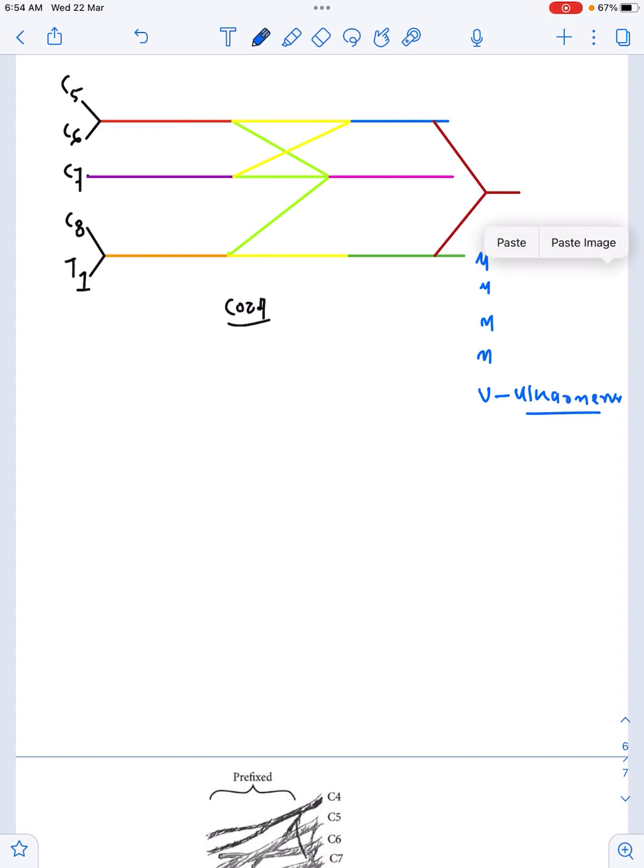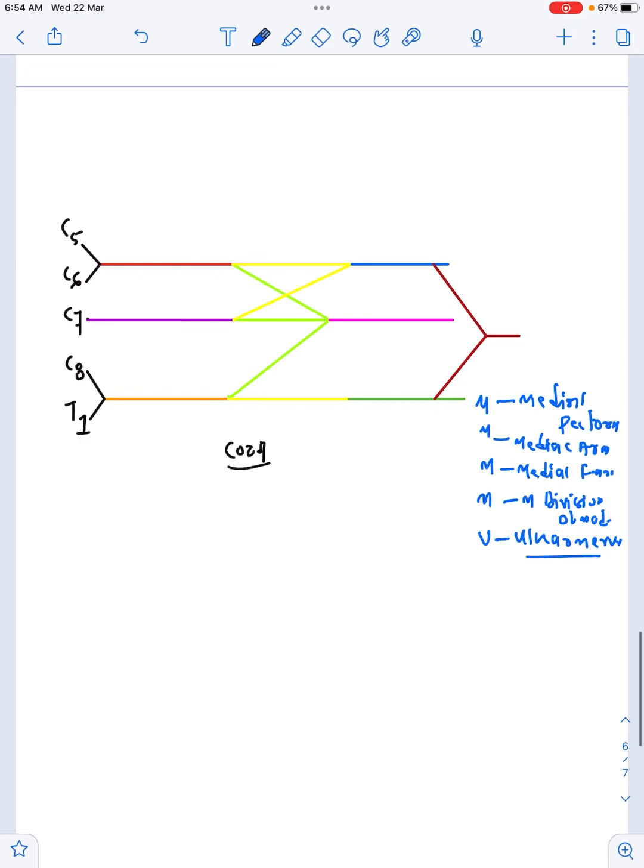Now, what is the first aim? First aim is our medial pectoral. The medial pectoral supplies both pectoralis major and pectoralis minor. Then medial cutaneous nerve of arm. Then medial cutaneous nerve of forearm. Then medial division of median nerve. You see, here we got a lateral division of median nerve and a medial division of median nerve from the lateral cord and medial cord respectively. They will form what? They will form median nerve.